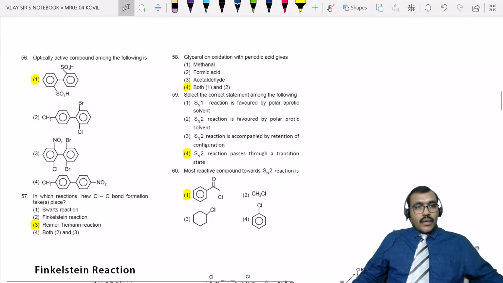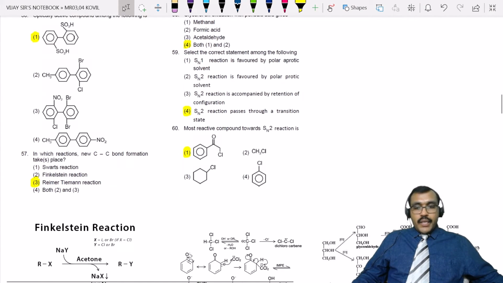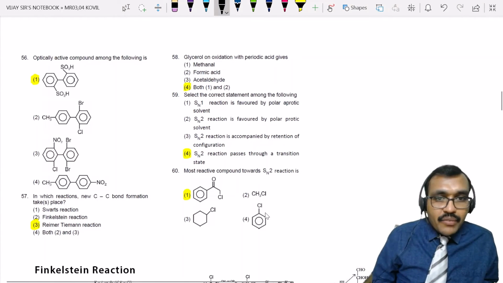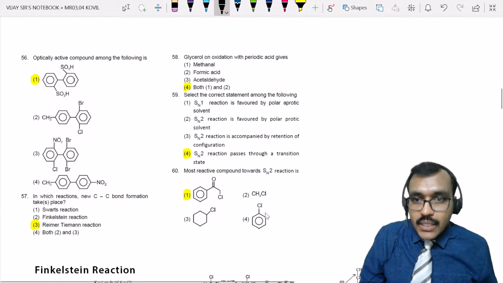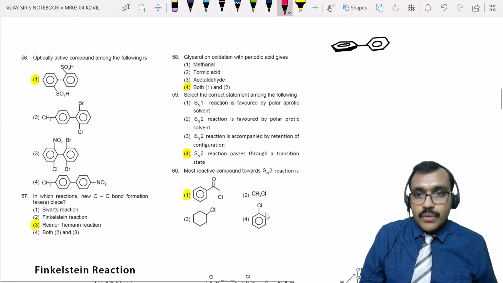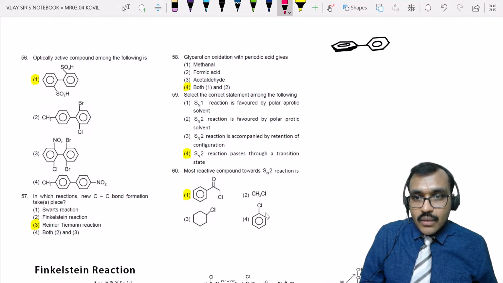Right. Now, optically active compound among the products. They have given biphenyls. Remember, in case of a biphenyl system, free rotation is possible. That means over this single bond, the rings will rotate easily.